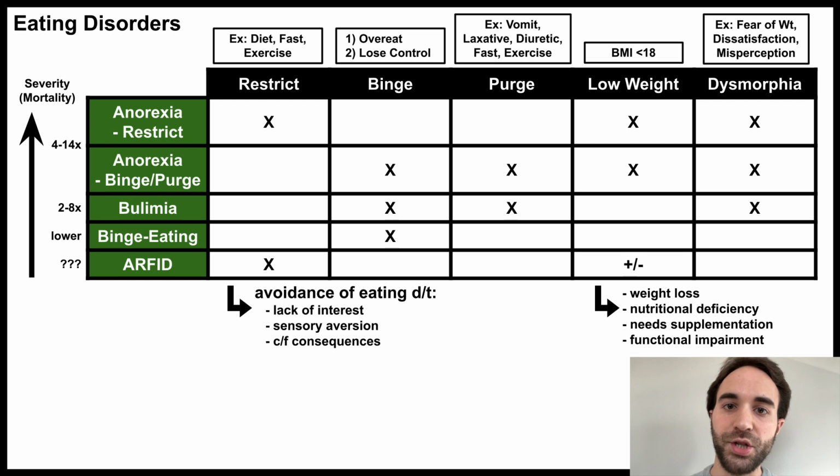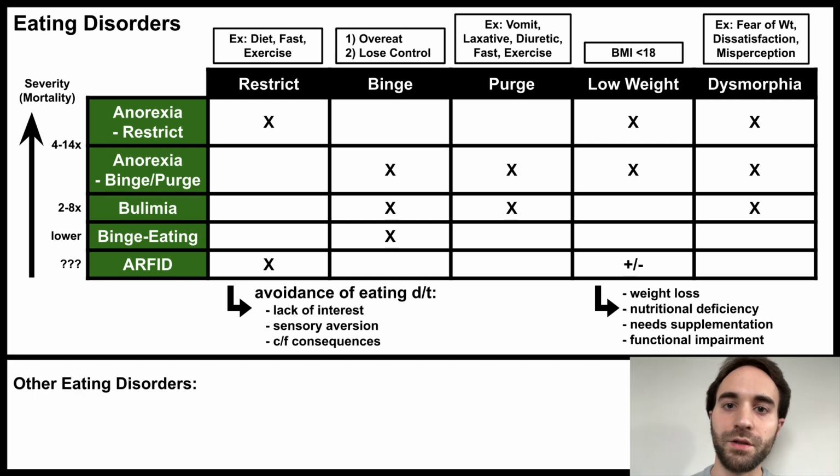Mortality data on binge eating disorder is less available, but short-term follow-up studies show that remission rates are higher in binge eating disorder compared to anorexia or bulimia. Since ARFID is a relatively new diagnosis added to the DSM in 2013, there's not enough data yet on prognosis. Let's conclude by briefly outlining a few other less common eating disorders you should be aware of.